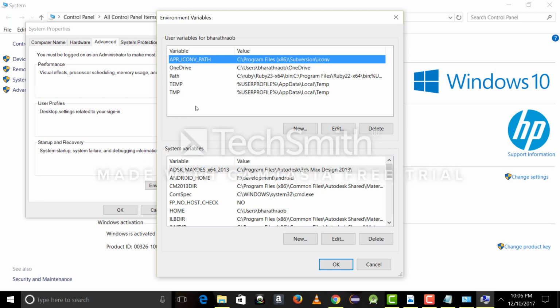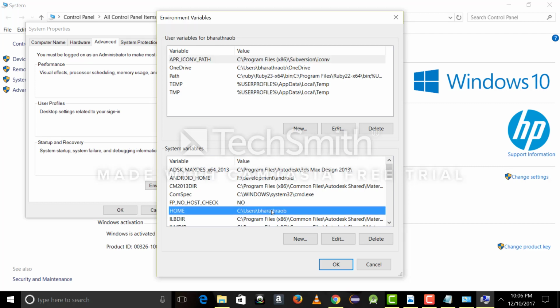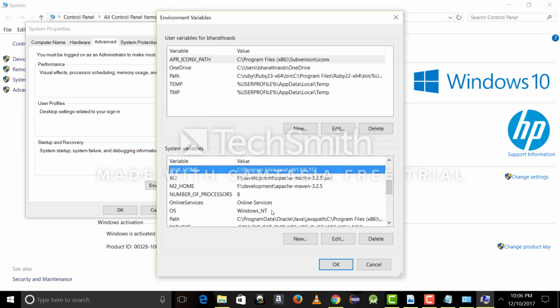This is how we'll come to this window, environment variables, and here go to Java home. If you don't have this, there is an option to create new. So you need to create a variable called JAVA_HOME, and the value will be the one which we noted.